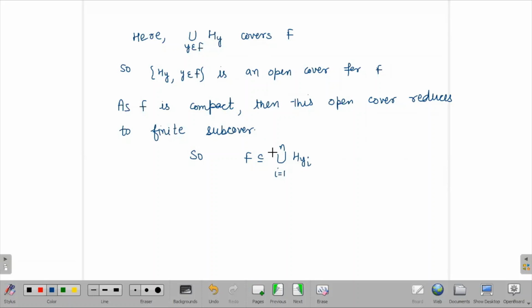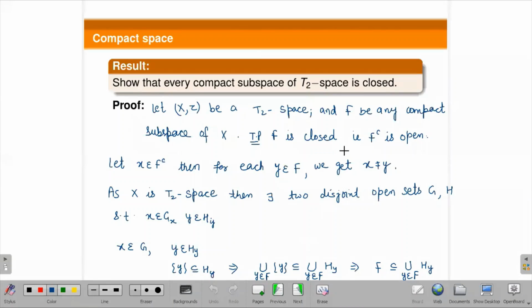If this reduces to a finite collection, it is still covering F. Now how to proceed? We have one open set containing F here, and what we have to prove is that F complement is open. It means we have taken one arbitrary point x from F complement and we have to prove that there is an open set containing x and that open set is contained in F complement. This you have to prove. So now we'll come to this x belongs to Gx here.